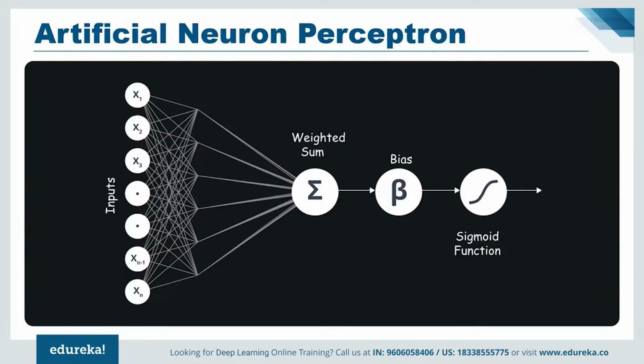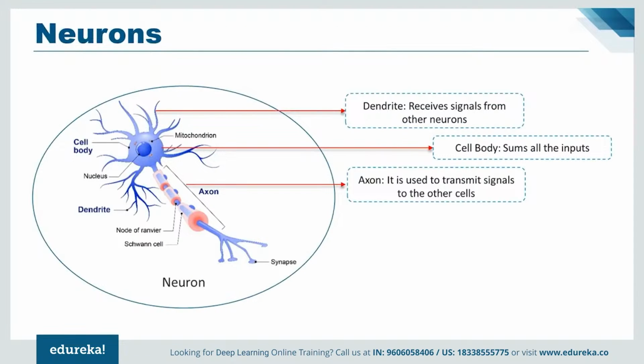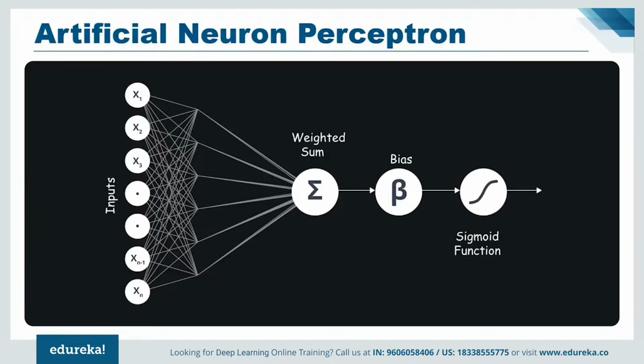Now let us understand the functionality of the biological neuron and how we mimic this functionality in the perceptron or an artificial neuron. Now if we focus on the structure of a biological neuron, it has dendrites which are used to receive the inputs. Now these inputs are summed in a cell body and using the axon it is passed on to the next biological neuron as shown in the above image. Similarly, a perceptron receives multiple inputs, applies various transformations and functions, and provides an output. Now, as we know that our brain consists of multiple connected neurons called the neural network, we also have a network of artificial neurons called perceptrons to form a deep neural network.